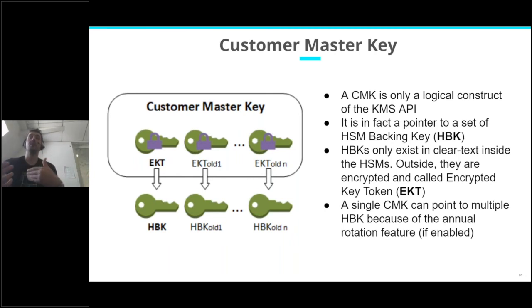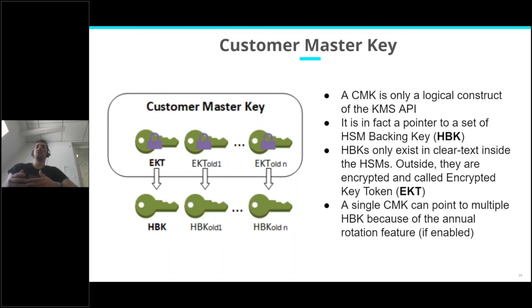Why? Because if you enable the auto rotation, the CMK will be rotated yearly, but you cannot forget the old keys. So what it will do is retain the old key and generate a new HSM backing key, and the new HSM backing key will be used for all your new encryption. But if you want to decrypt some old data that you encrypted maybe 2 years ago, it will be able to retrieve the old HSM backing key to perform decryption.